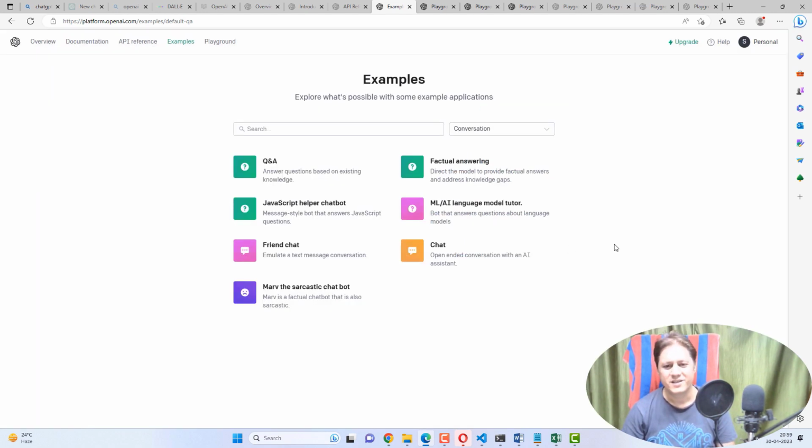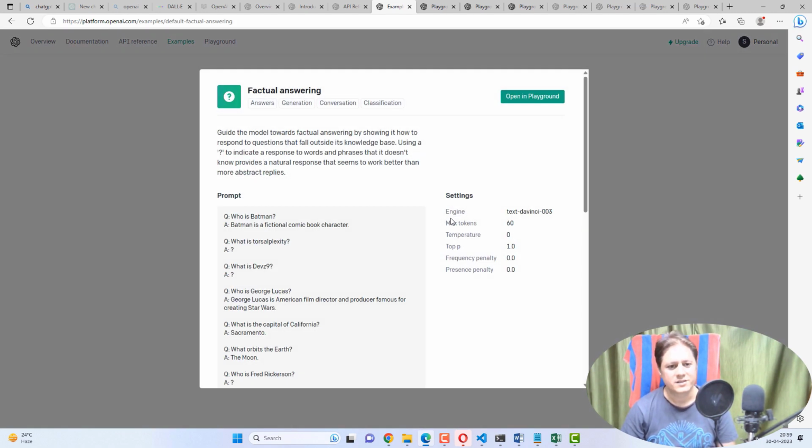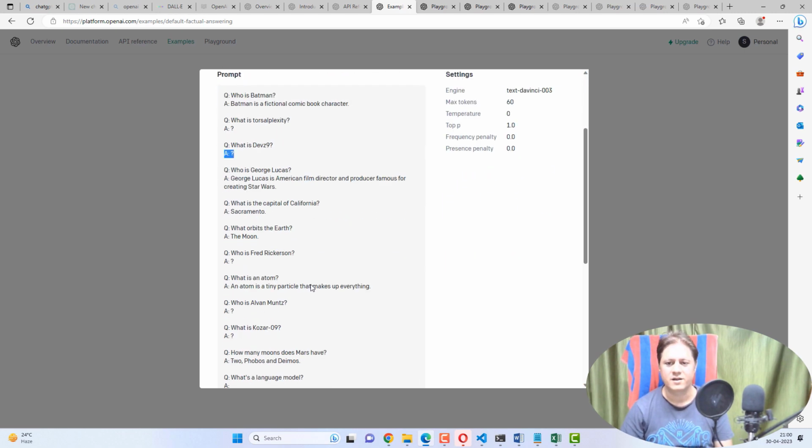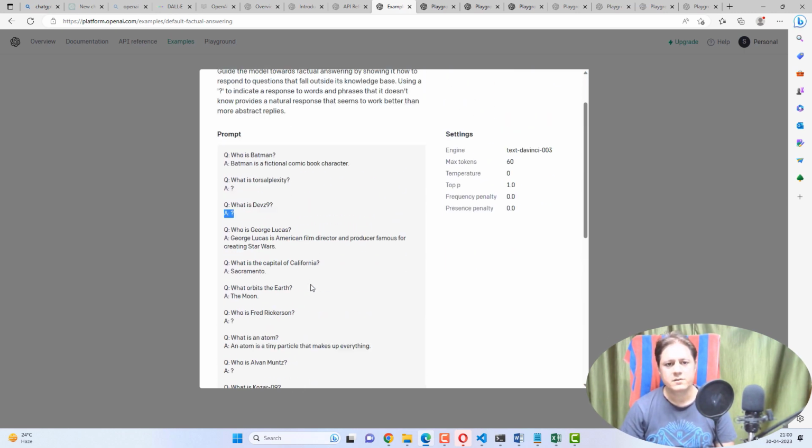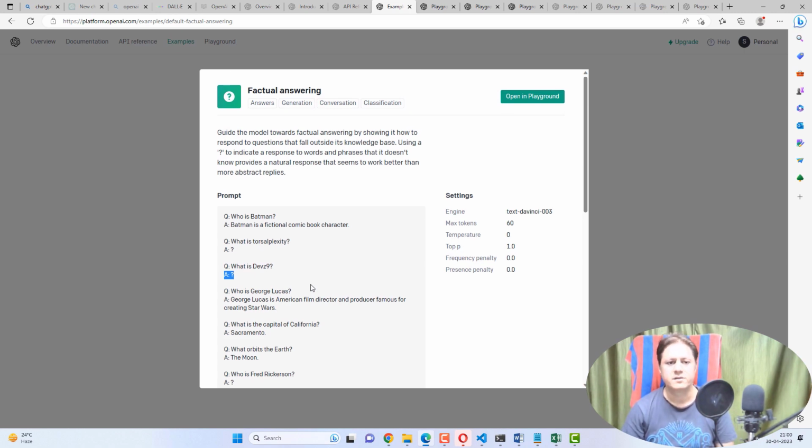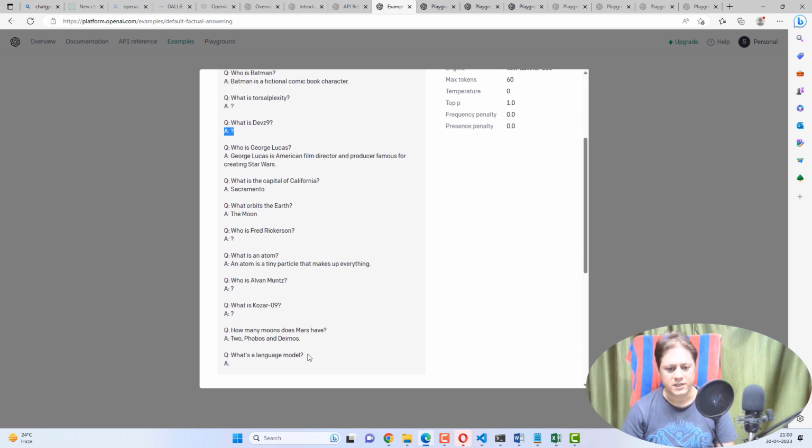Let's move on to another example. This is factual answering. Again, it's kind of similar stuff, but it will respond with a question mark if it doesn't have knowledge about that particular asked question. So if you see Dev's head 9, whatever the text, it has nothing in the knowledge base, so it is giving a question mark as the answer. If this chatbot has information about the question asked, it will very cleverly answer about it.